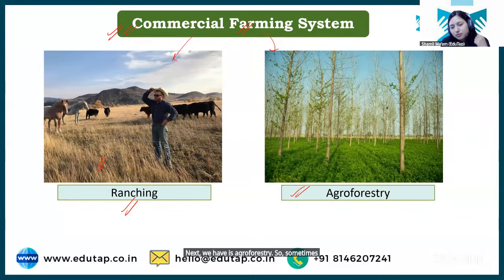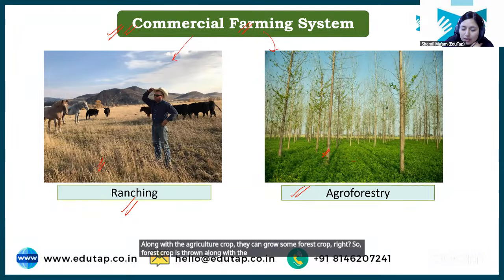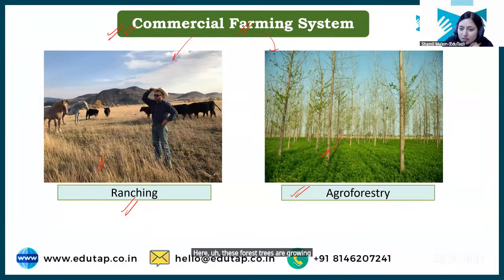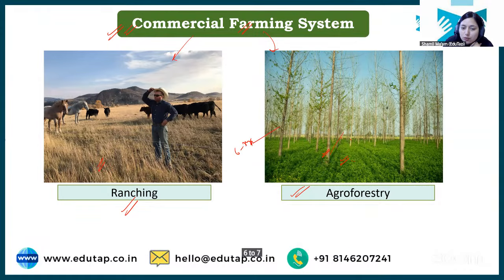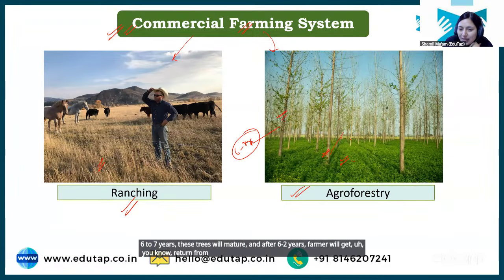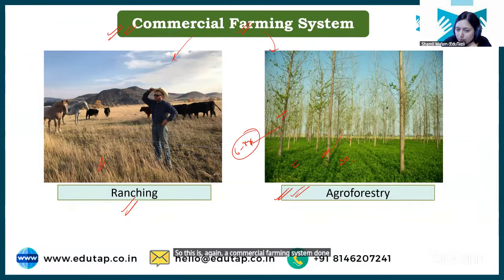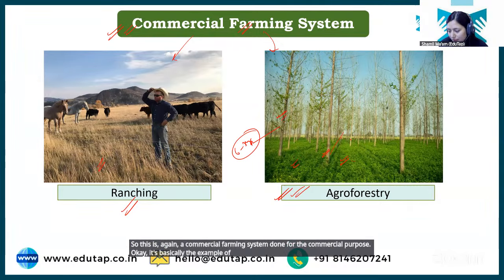So sometimes what a farmer can do for the commercial purpose, for increasing the return from the land, along with the agriculture crop, they can grow some forest crop, right? So forest crop is grown along with the agriculture crop. You can see in the picture here, these forest trees are growing. In between these forest trees we have grown agriculture crop. After 6 to 7 years these trees will mature, and the farmer will get return from this forestry as well along with the agriculture crop, right? So this is again a commercial farming system done for the commercial purpose. It's basically the example of a commercial farming system.